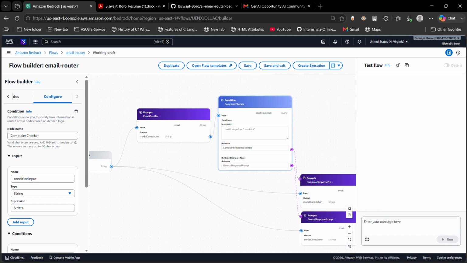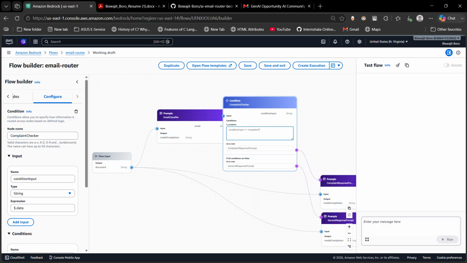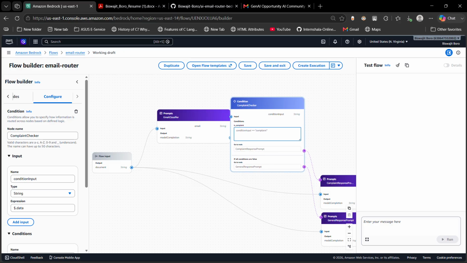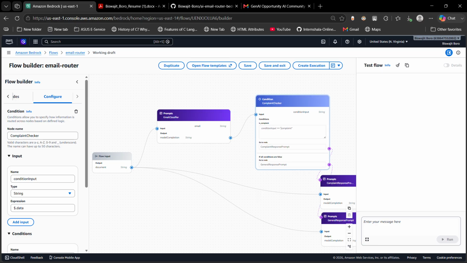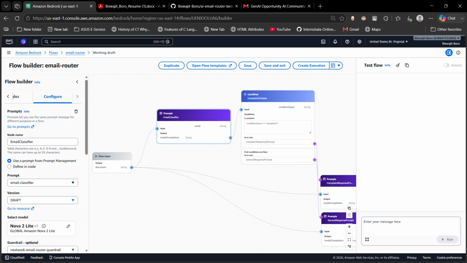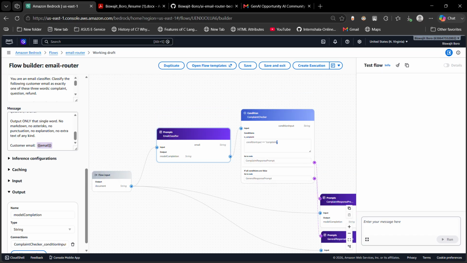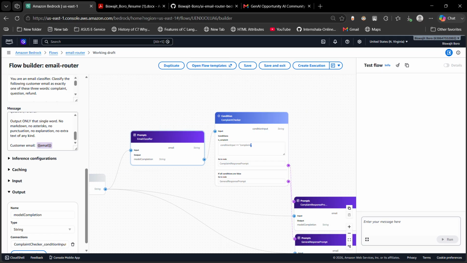There was an issue while creating this. Even after giving a good instruction, it was not replying with a complete one-word answer, like whether it is a complaint, a refund, or a question. So I had to give more instructions. As you can see in the email classifier: output only that single word, no markdown, no asterisk, no punctuation, no explanation, no extra text of any kind. This quite solved the problem.